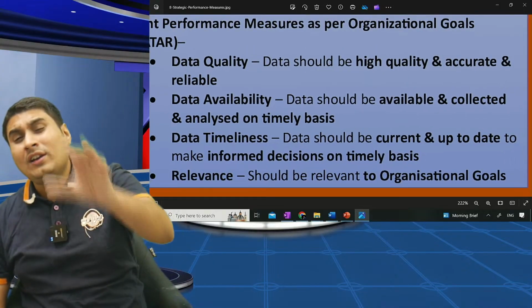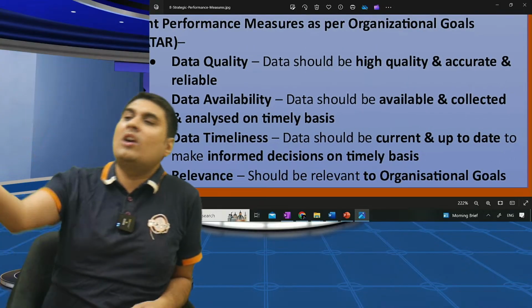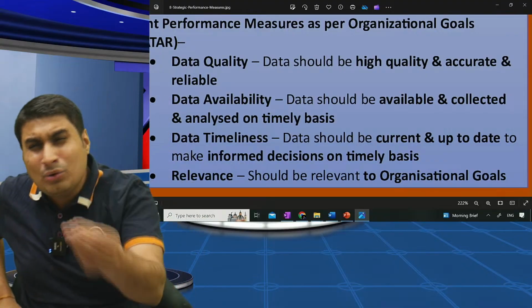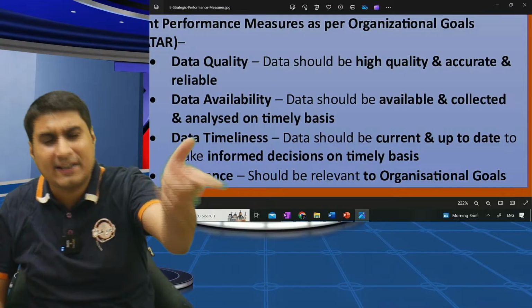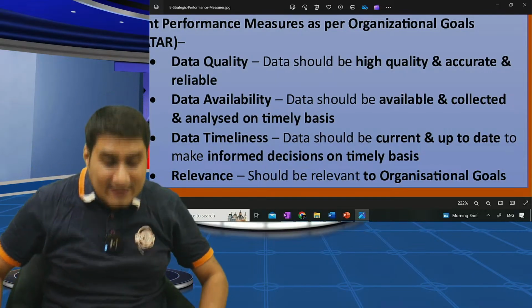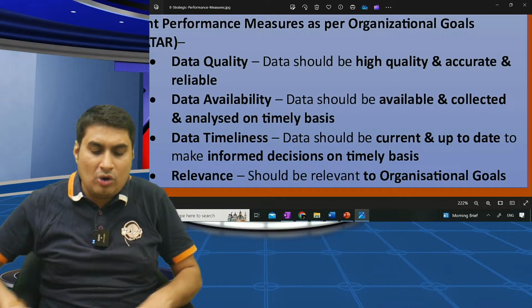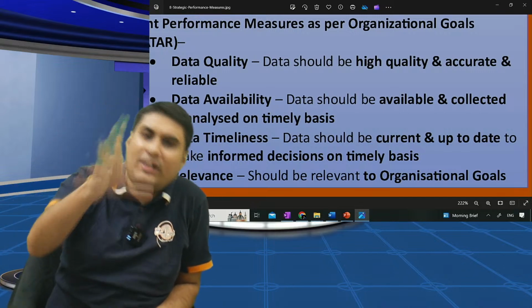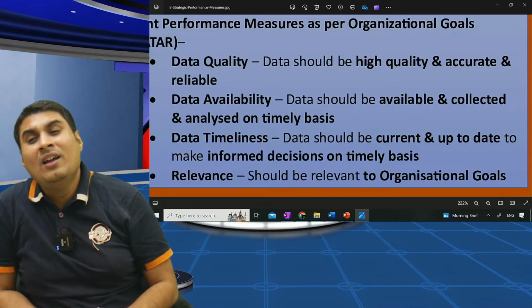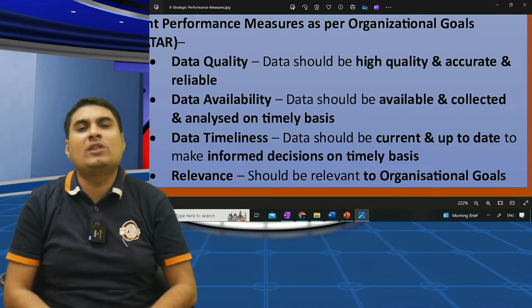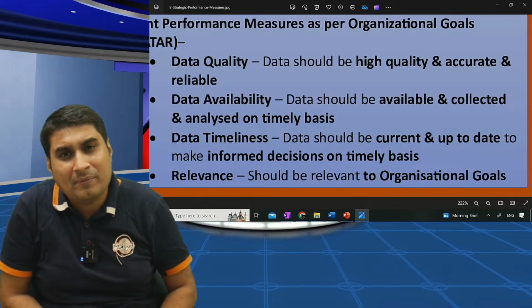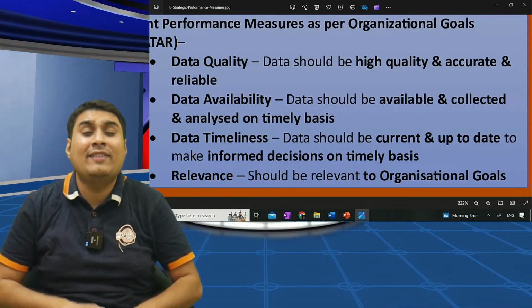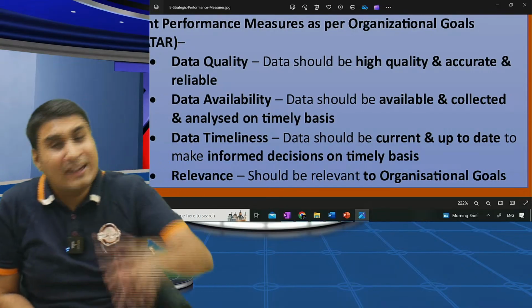Data should be high quality, accurate and reliable. If we are not getting environmental data, what's the use of keeping environment as an SPM? Data should be available. Sales data is available, we can keep it as SPM. Second, it should be available. If we don't have any data on employee satisfaction, then how can we keep employee as SPM? We can never consider it because we don't have data. So data should be quality, it should be available.